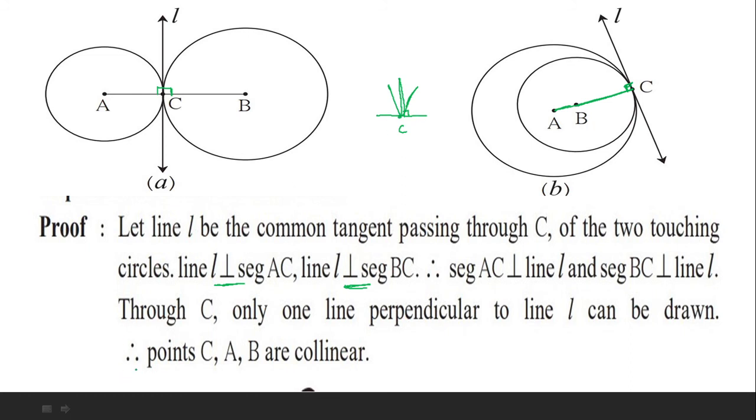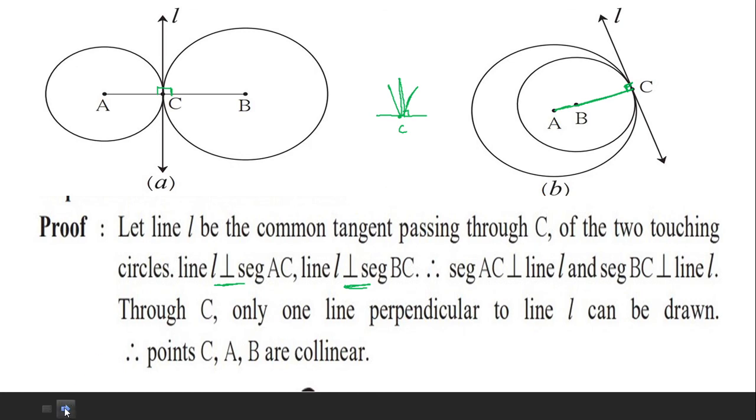Therefore, we can prove that the points C, A and B are collinear. That is what we were supposed to prove: if there is one point of contact, there will be only one line which can be perpendicular to it. So there is no chance that you can draw any other line perpendicular at point C. Hence it is proved that points A, B and C are collinear. So this was up to now.